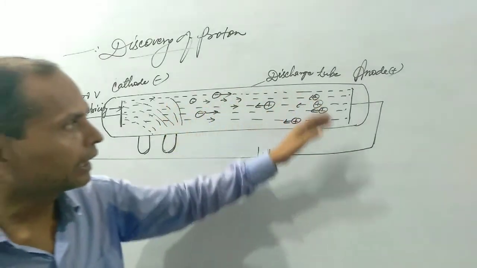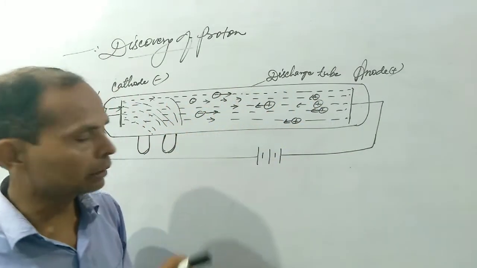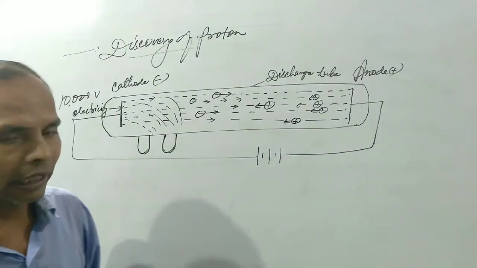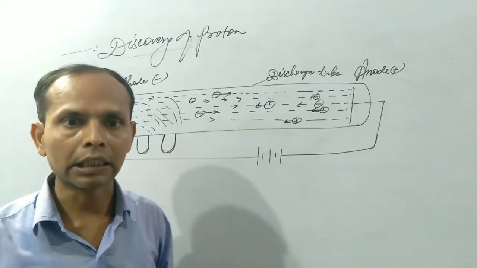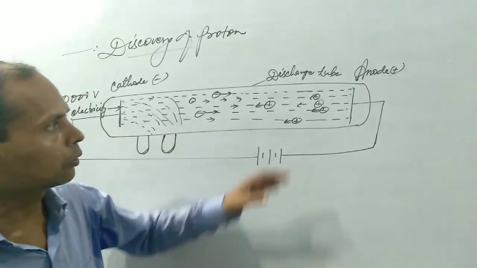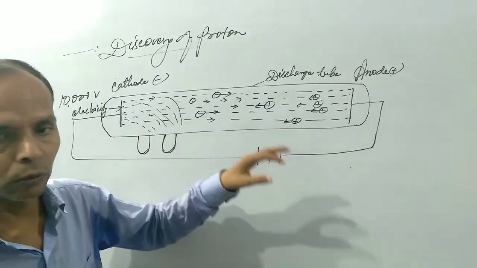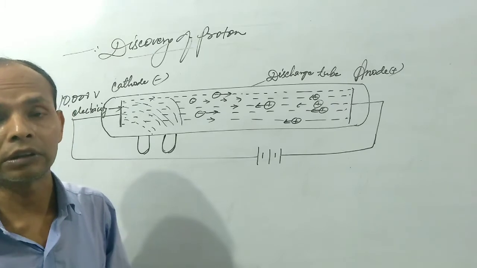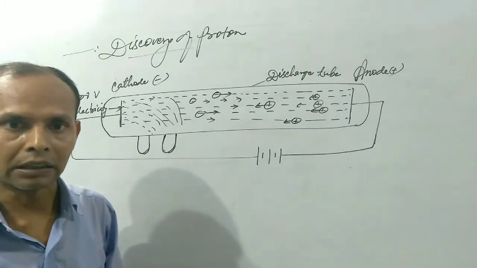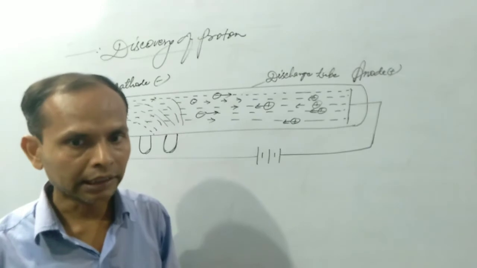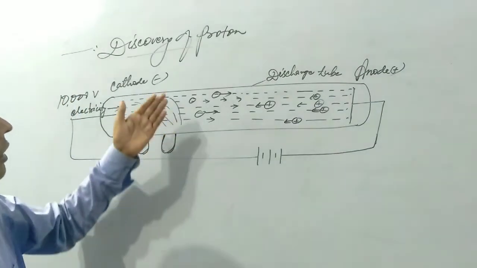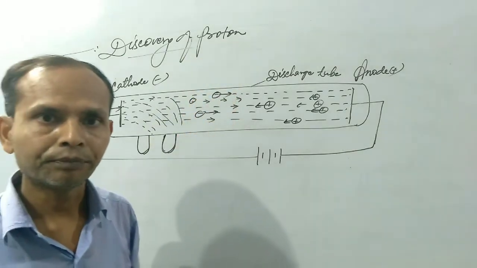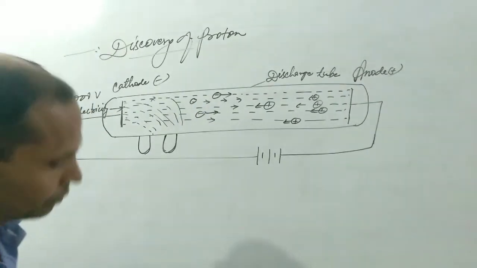Negative rays originate from the cathode and positive rays originate from the anode. The positive rays have been given the name anode rays because they originate from the anode, and they are also known as Canal rays. Further, these anode rays were named protons; anode rays are a collection of protons, and protons are the constituent particle of any matter. In this way, the second fundamental particle, the proton, was discovered by Goldstein for the first time.